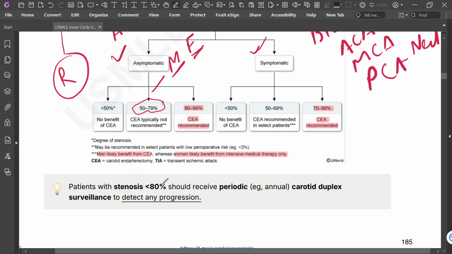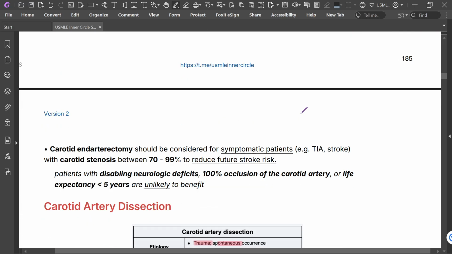Patients with stenosis less than 80% should receive periodic annual carotid duplex surveillance to detect any progression. Very, very high yield. Those patients should be kept on periodic annual follow-up by carotid duplex surveillance.